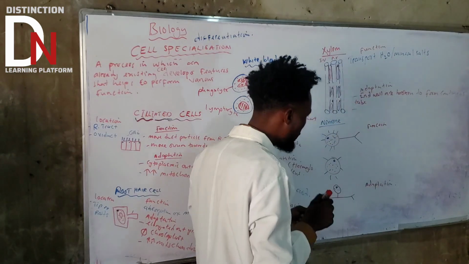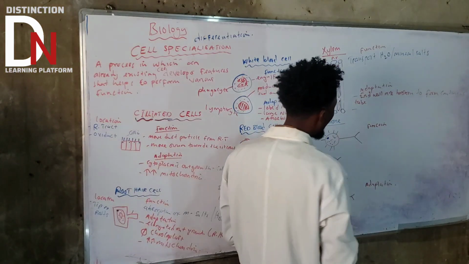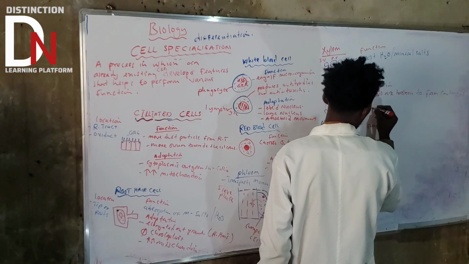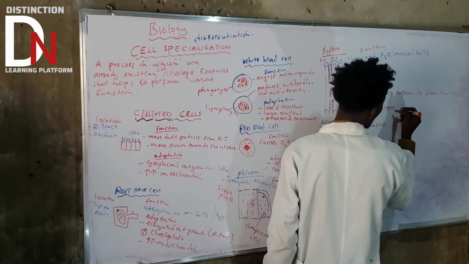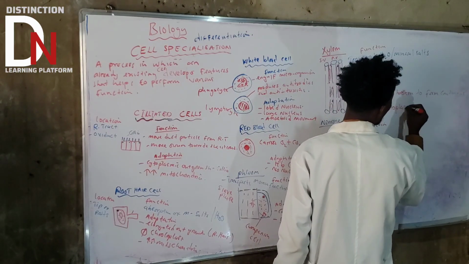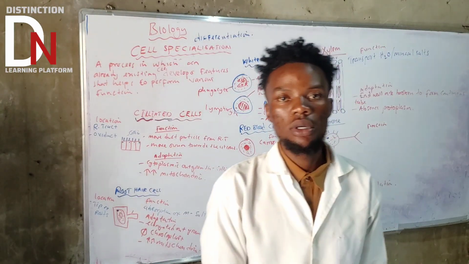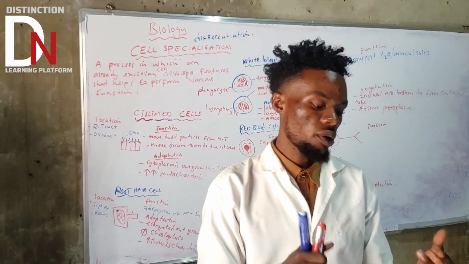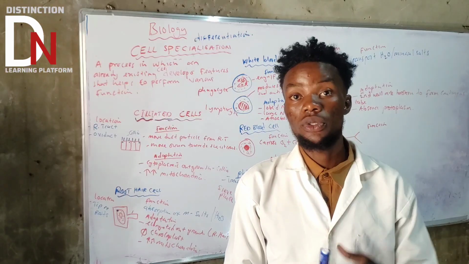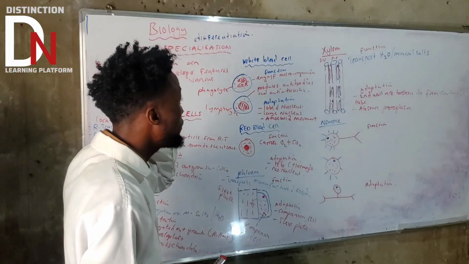What else apart from that? Another adaptation feature is the absence of protoplasm. What is protoplasm? Protoplasm is what we consider the living part of the cell. These parts are the cell membrane, cytoplasm, and the nucleus. Those make up protoplasm. So that's about the xylem tissue.